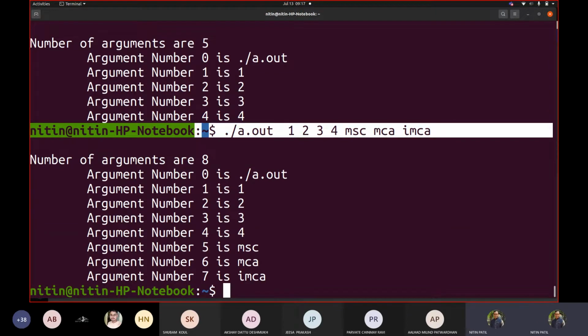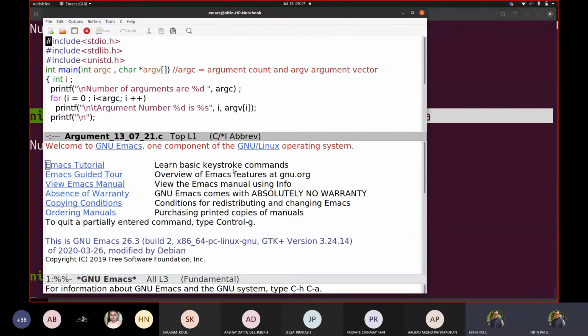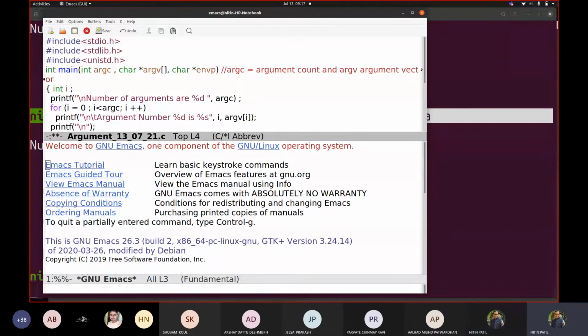Fine. Similarly, in the standard C compiler, which was initially designed by Dennis Ritchie and his team, main never had 2 arguments. It always had 3 arguments. So this would be an addition for us. It is similar to ARGV, in the sense of the format char star envp. That means it would be a double pointer.